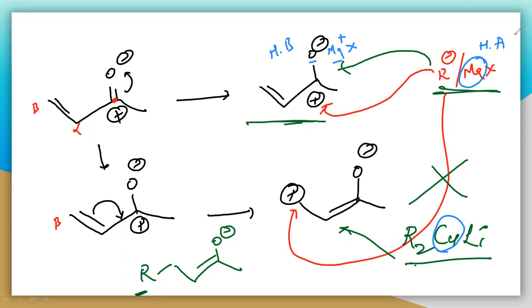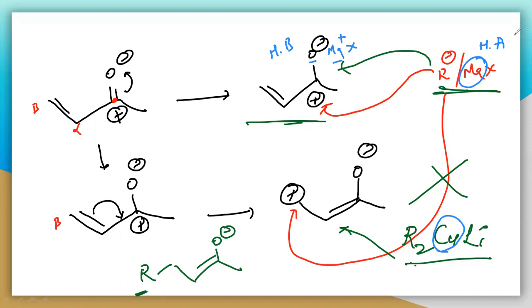The size of the oxygen is very small and the magnesium is also small, so there is difficulty in polarization. So both are hard acid and hard base.